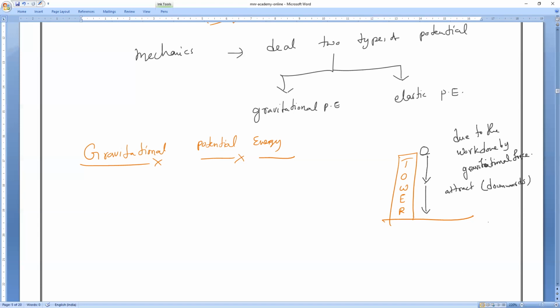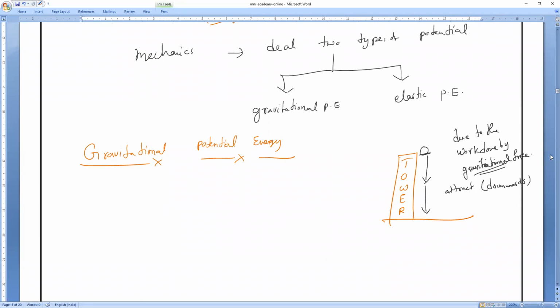When you drop a body, the amount of work done in this case is done by which force? Who makes the body fall? Gravitational force. If any body is falling downwards towards the earth, the work is due to the gravitational force. Gravitational force only is doing the work.